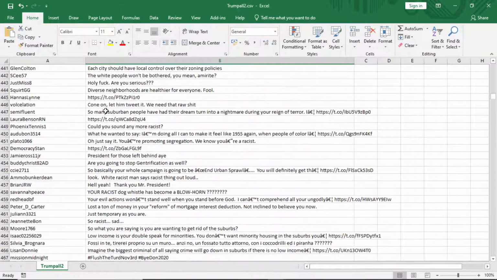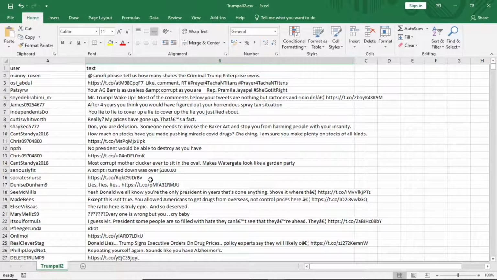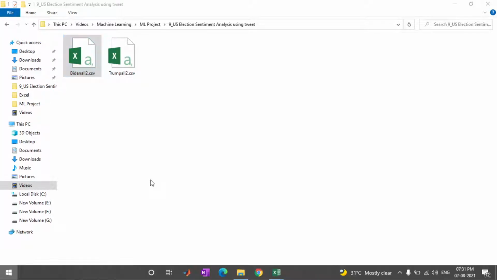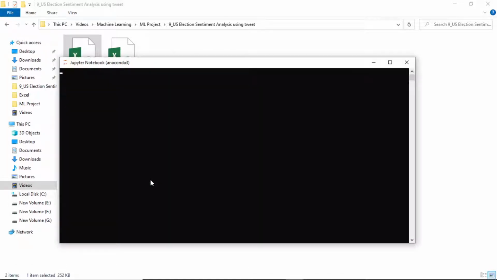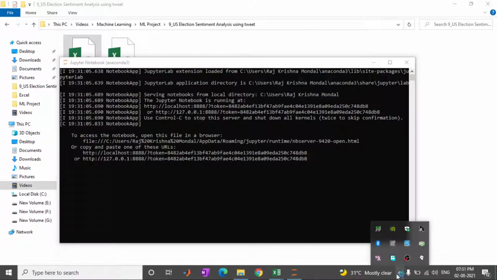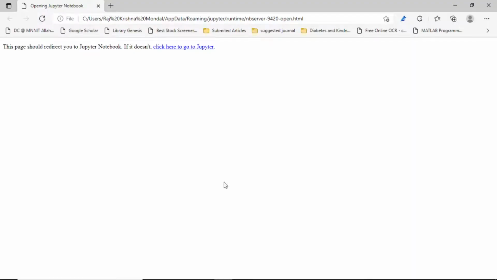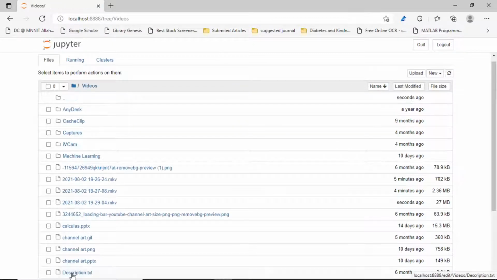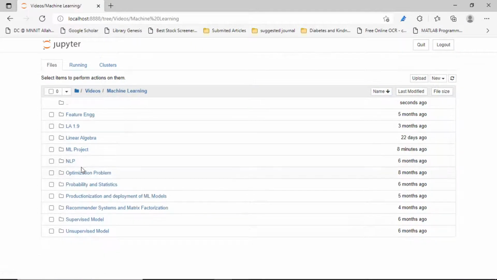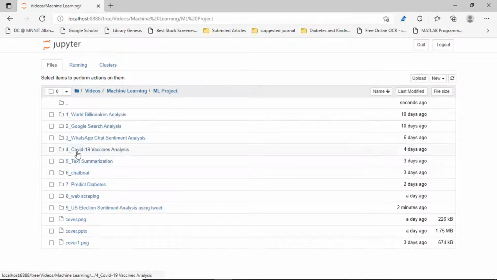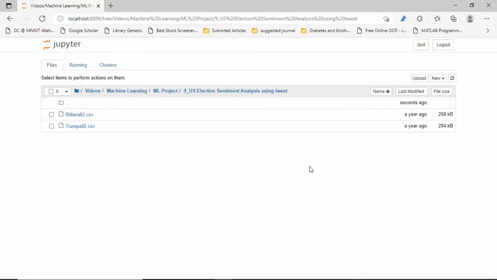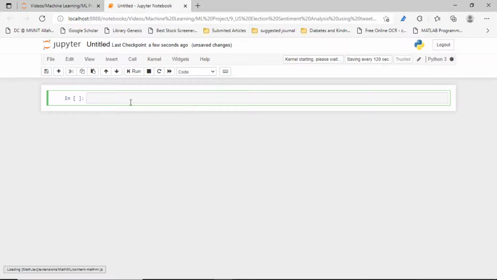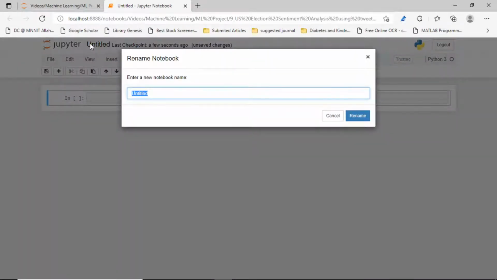Okay, let's first analyze the data. What is the sentiment of the data sets? Let's first create our Jupyter notebook here. So let's go to the particular folder first: ml, then ml project, then our president. Let's create the Jupyter notebook. Yes, so let's rename it. I have already copied the name.